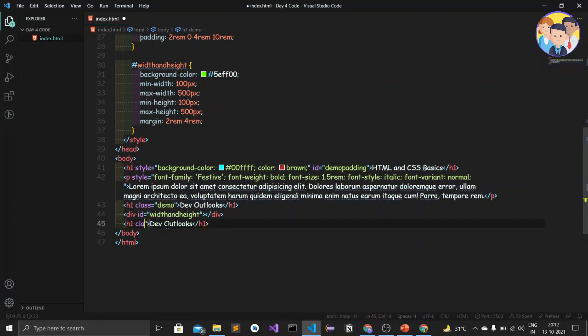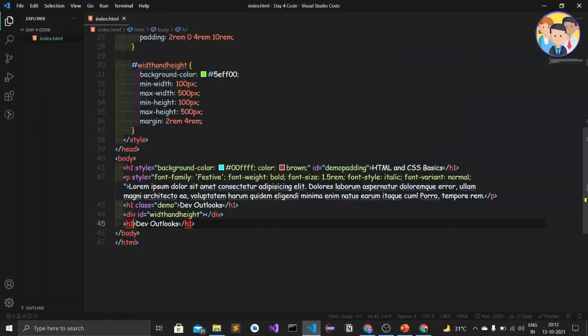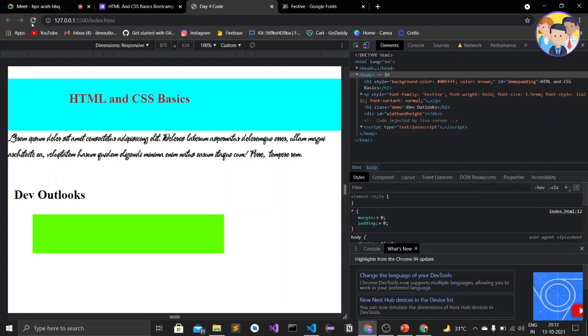Let's remove this class of div outlooks and see what it does. It is not giving, but it should work. Let's save it and move to our web browser. Okay, it is not working.